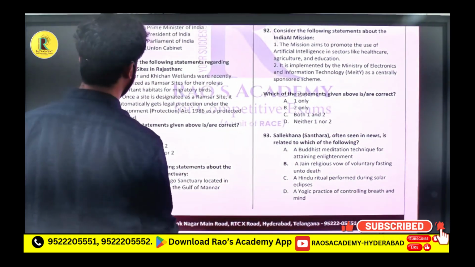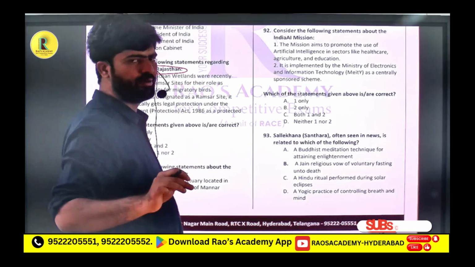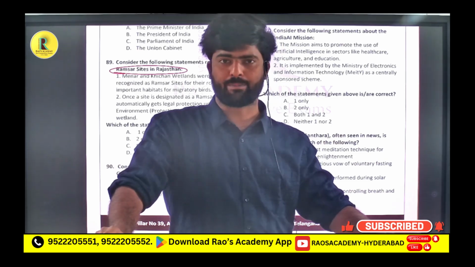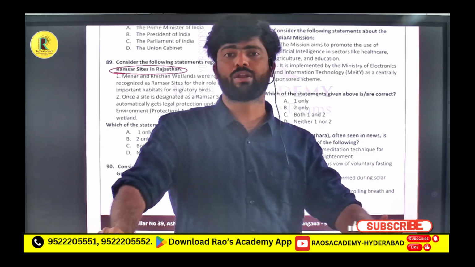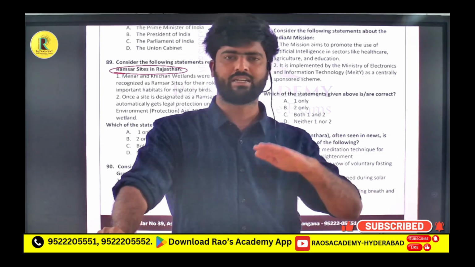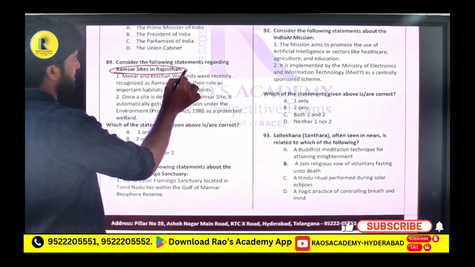Consider the following statements regarding Ramsar sites in Rajasthan. These days, so many Ramsar sites are being added in India. And India is the number one country which has the most Ramsar sites in Asia, because the number of Ramsar sites is increasing. The question is specifically related to Rajasthan.